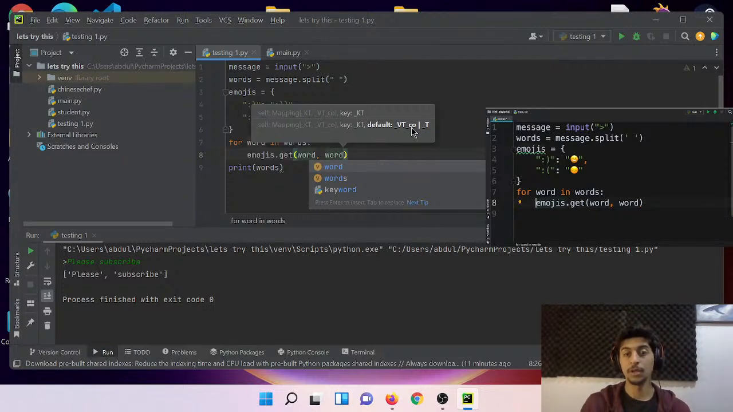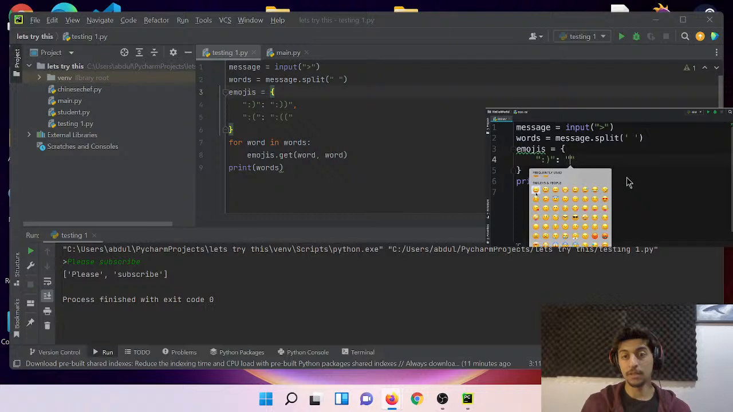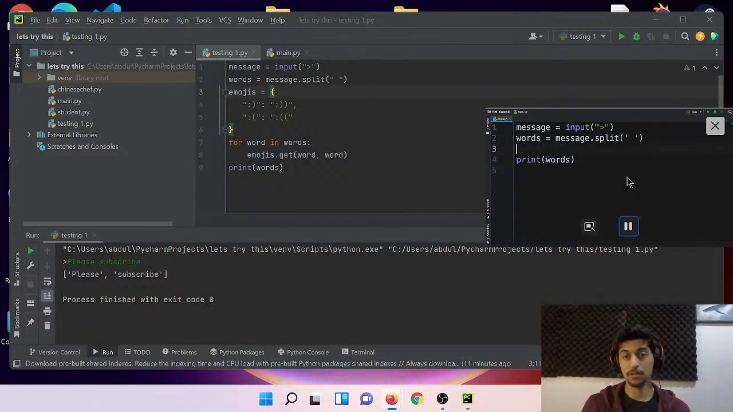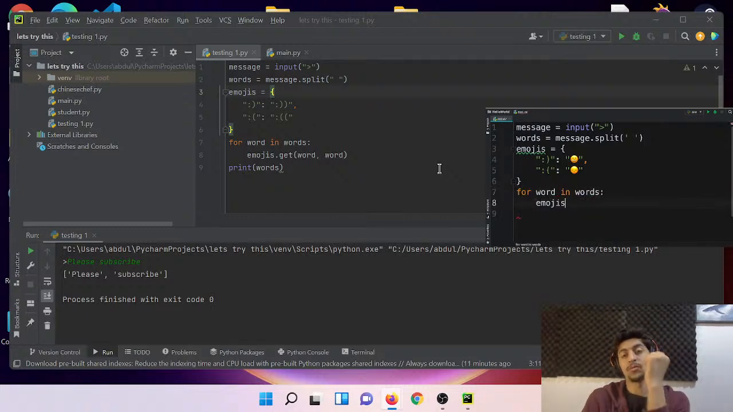Now, similar to the exercise that we did in the last tutorial, we need to loop through this list and potentially map each word to an emoji. So we can write a for loop: for word in words. Now we want to go to our dictionary and see if we have an item with this word as the key. If we have an item with that key, then we'll get its value.